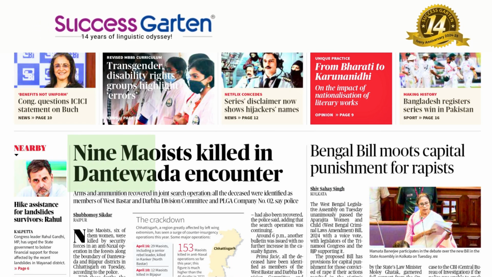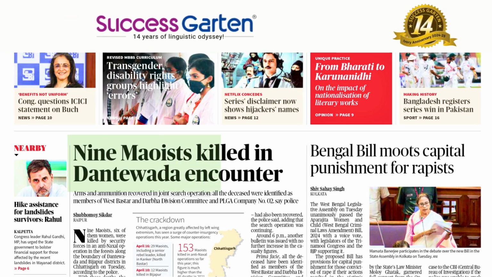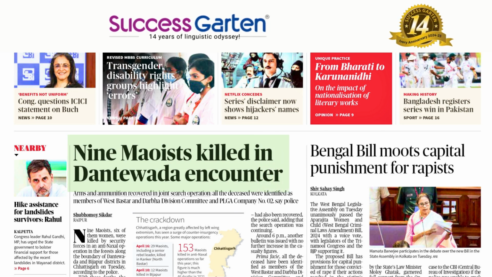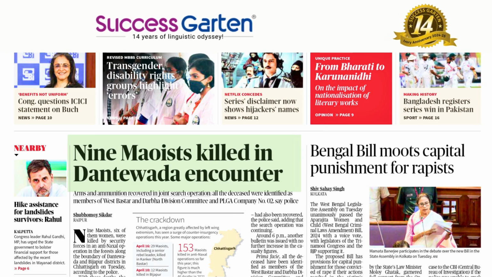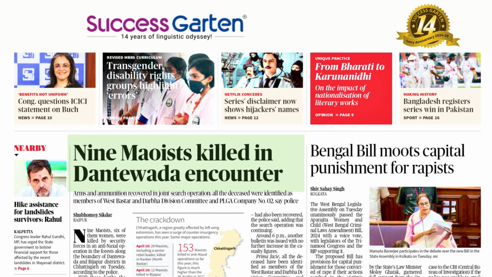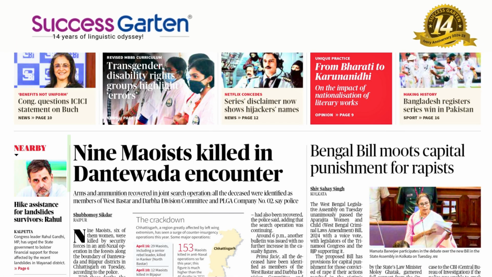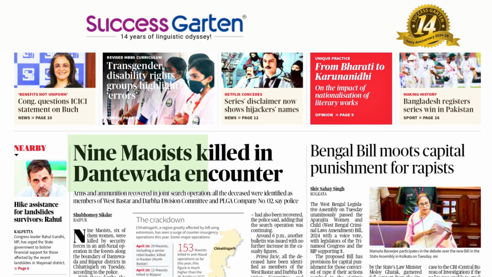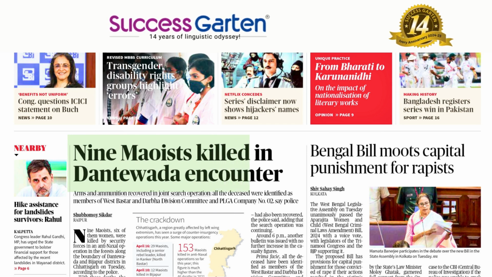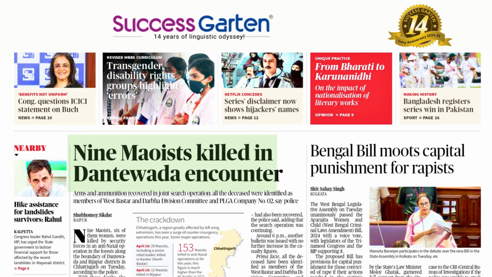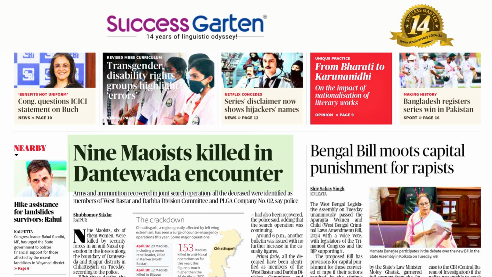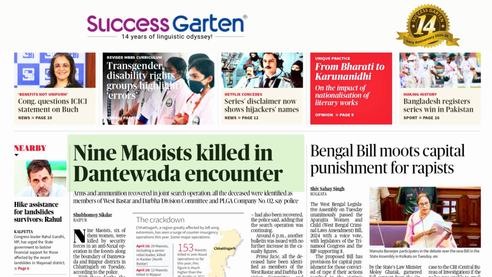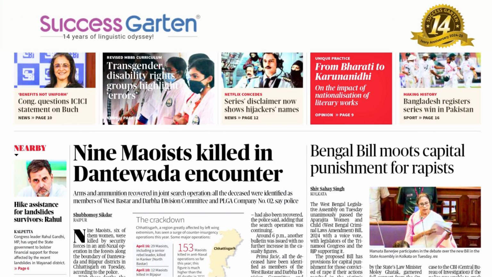9 Maoists killed in a Dantewada encounter. 9 Maoists were killed. We start with a very important word, killed. As we know, this must be read in passive structure. Kill, to cause someone or something to die, were killed in Dantewada. Encounter is a very important word, can act as a noun as well as a verb. Encounter. It can be a sudden, often violent clash. 9 Maoists were killed. Now we move to the next item.